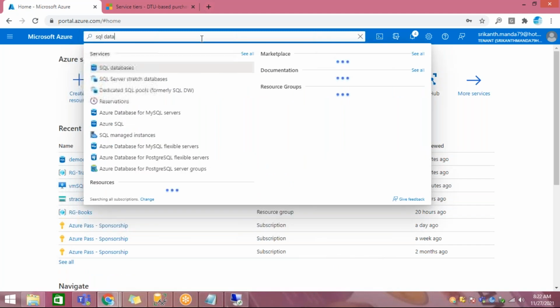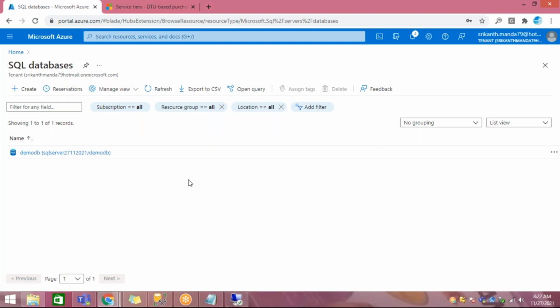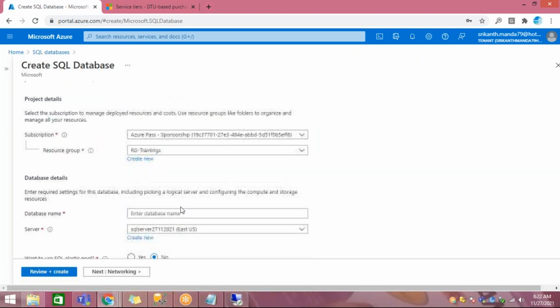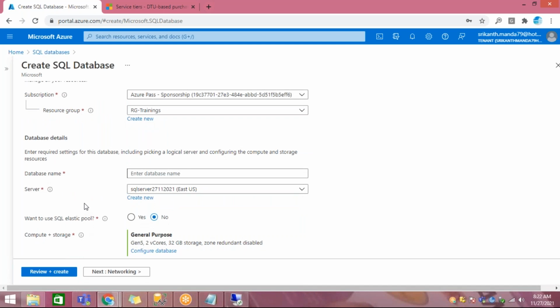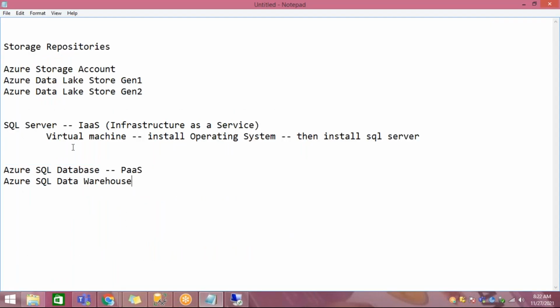Click on Databases, then click on Create. This is how you create your database server. That is the difference between the PaaS service and IaaS.